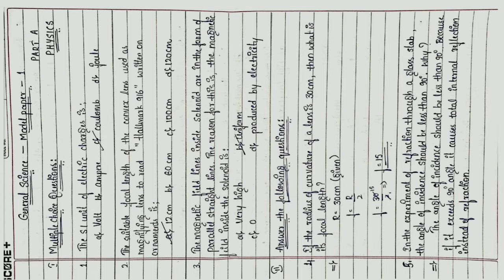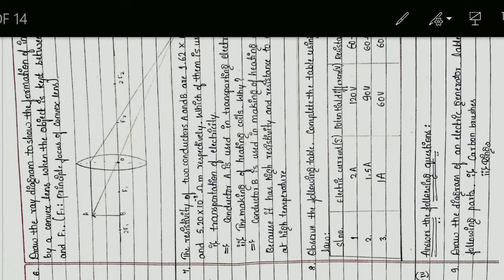Fifth one, in the experiment of refraction through a glass slab, the angle of incidence should be less than 90 degree. Why? The angle of incidence should be less than 90 degree because if it exceeds 90 degree angle, it causes total internal reflection instead of refraction.